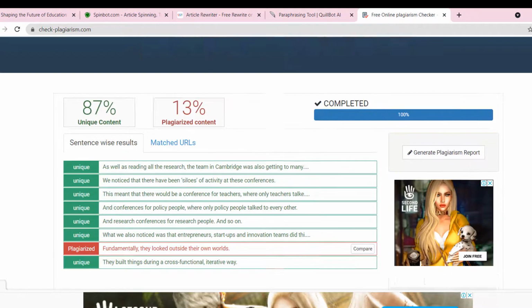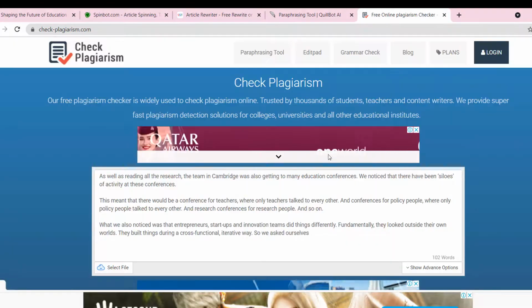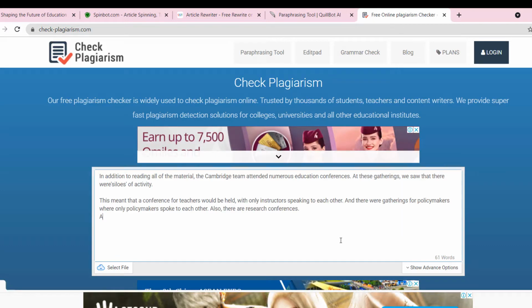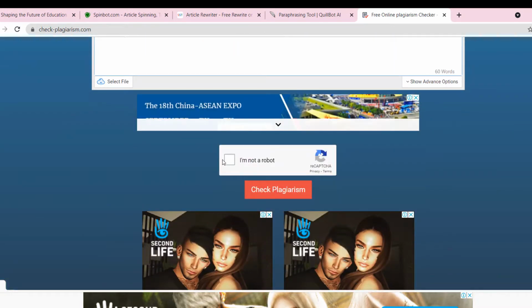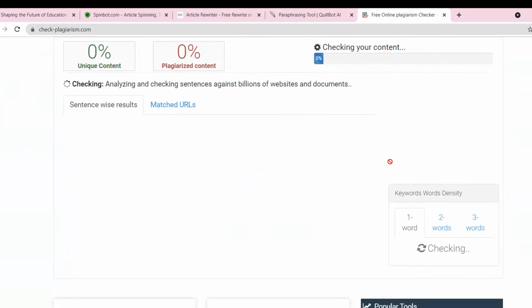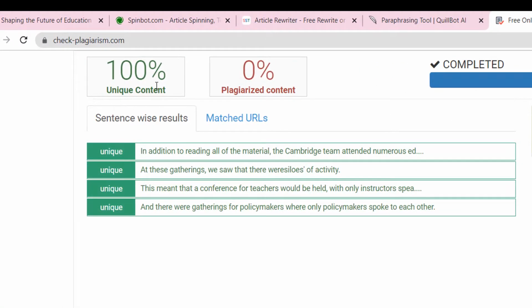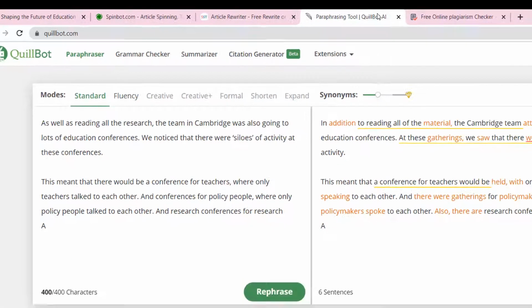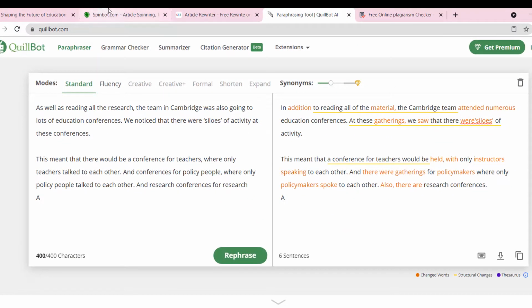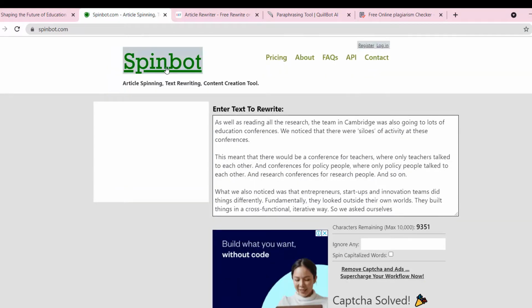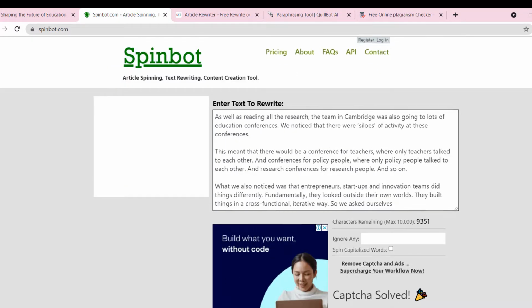Now if you place your result from Quillbot and check how much plagiarism is showing after changing the synonyms, how much plagiarism is still there. You can see it's 100% unique. So this is the way you can compare all the tools, and you can also place your own article, your own blog, but don't copy complete content.